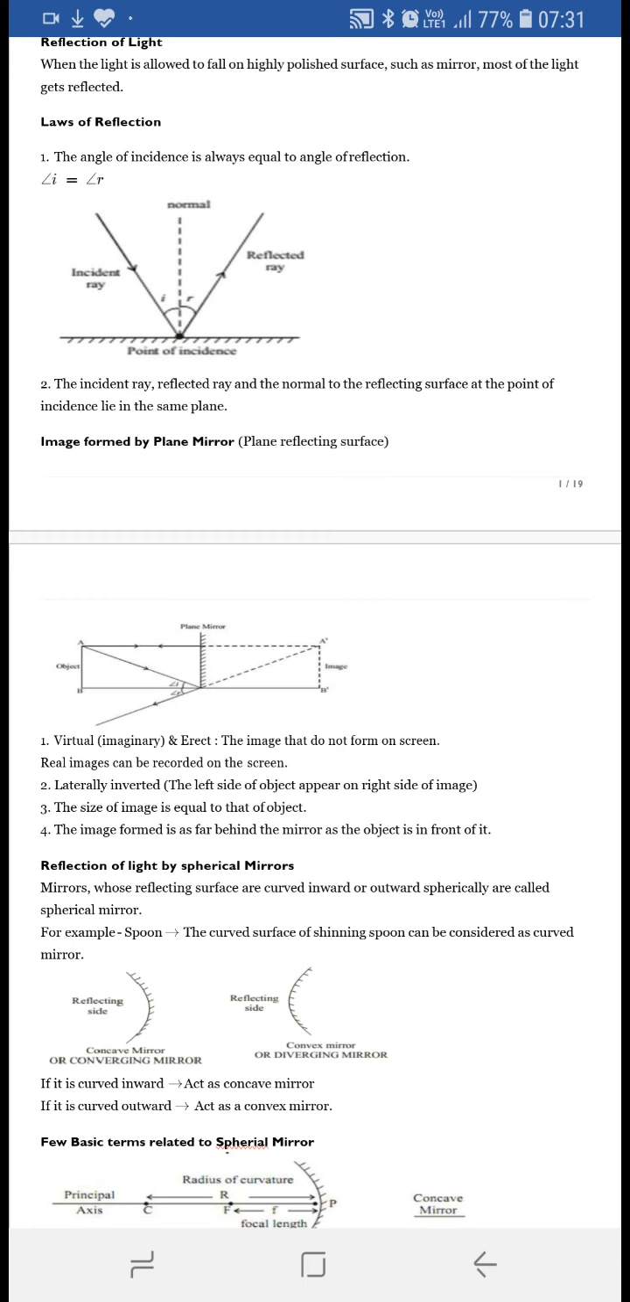For example, when you are seeing pictures or movies or photos on the screen in the cinema theater, those images are real images, whereas when you see yourself in the mirror, no real image is formed. So it is a virtual and erect image. Another point is, it is laterally inverted.